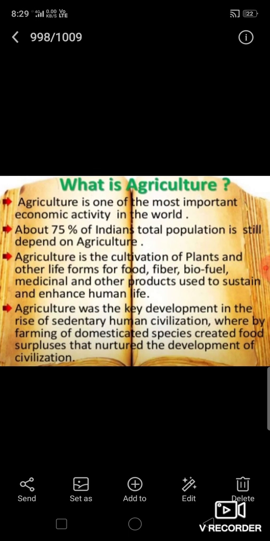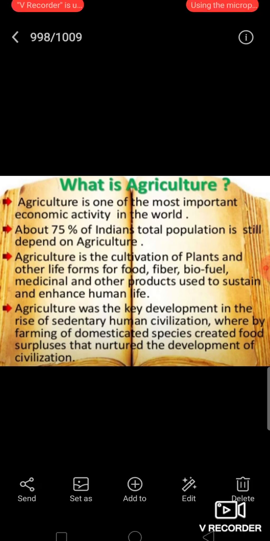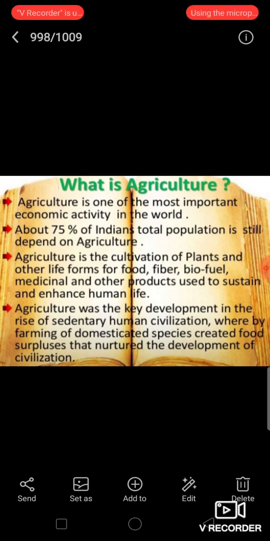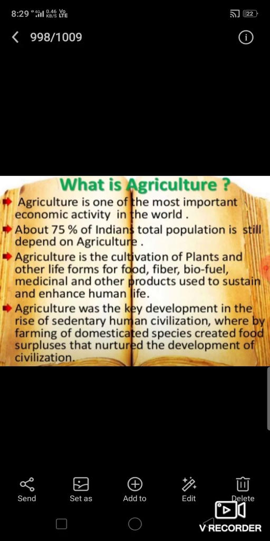Now, students, agriculture. Agriculture is one of the most important economic activities in the world. More than 50% of the population of the world is engaged in agriculture or agriculture related activities. About 75% of India's total population still depends on agriculture. That means agriculture is responsible for feeding millions of people and provides fodder to over 13 crore animals. Agro based industries derive their raw materials from agriculture.